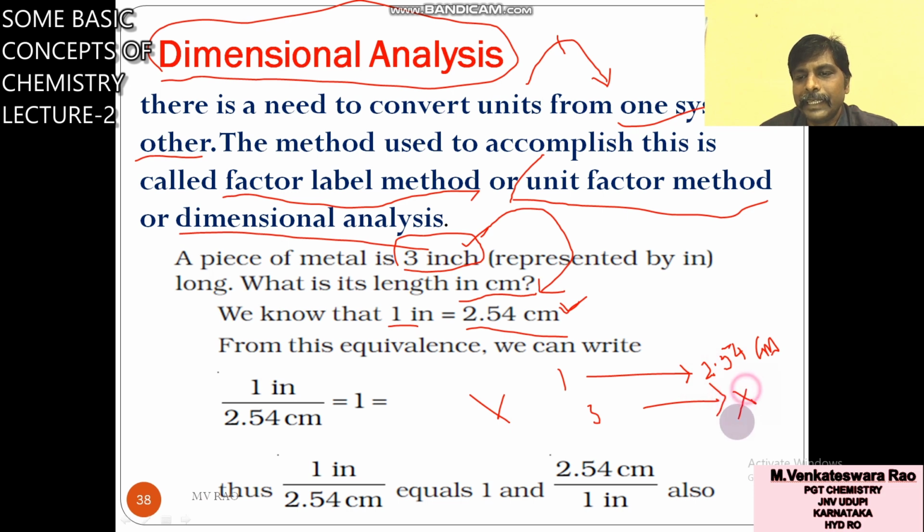Per 3 inch, x. Cross multiplication: you will get 1 into x is equal to 3 into 2.54. You simplify this, 3 into 2.54, that is the x value.